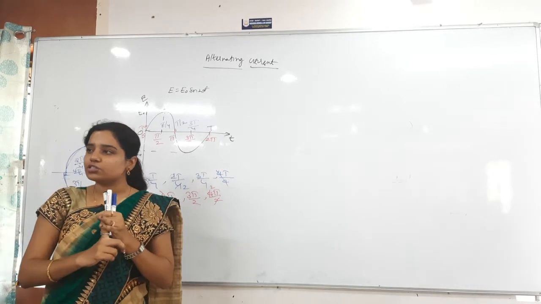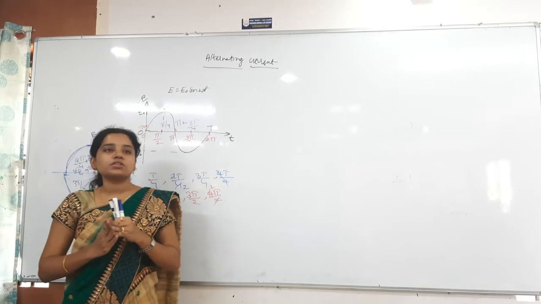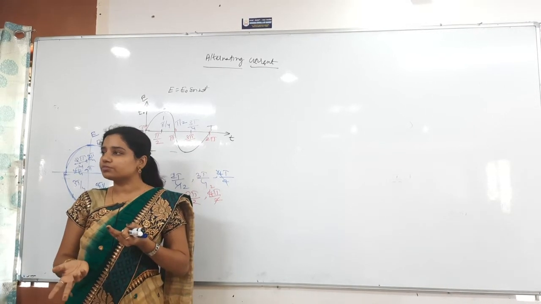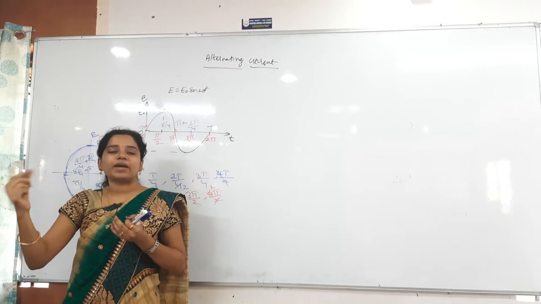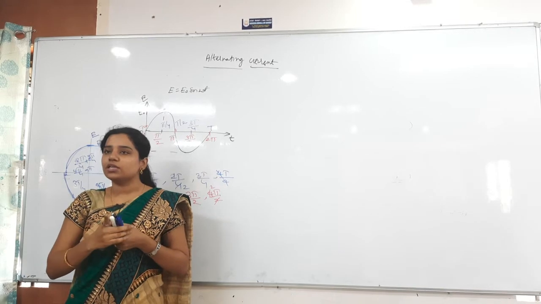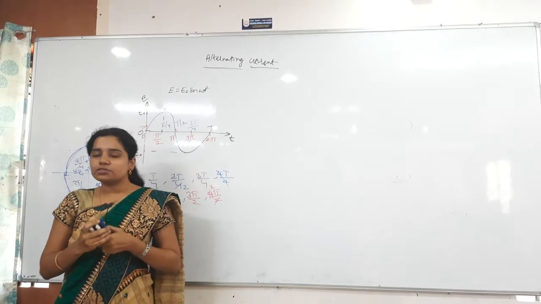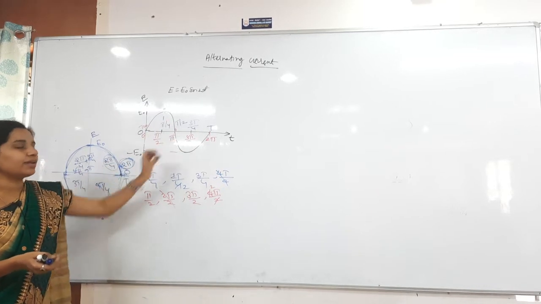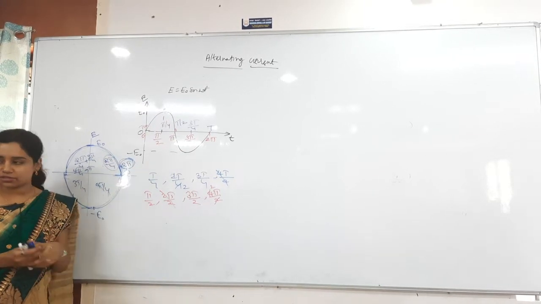Sin 180 is also 0 only. Sin 360 is also 0 only. Not only 360, 720 is also 0 only. Multiples of pi are always 0 in the case of sine. So here this is about the basic time periods and angular displacements. Write that, everything you write.